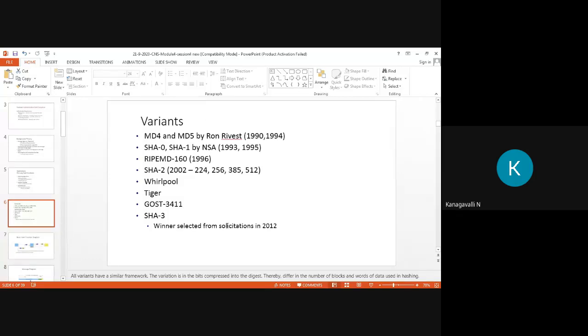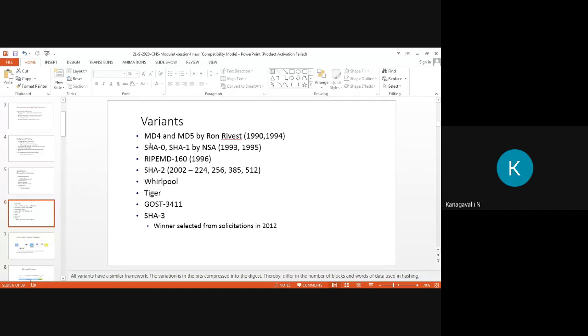Then these are the variants involved in this hash function. MD4 and MD5 were invented by Ron Rivest in 1990 and 1994. Then SHA-0 by the NSA in 1993, and SHA-1 in the year 1995. Then the revised version came in 2002. The versions are 224, 256, 384, and 512, right? Then SHA-3 was selected as the winner in 2012, right? So these are the variants involved in this one-way hash function.